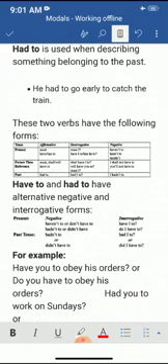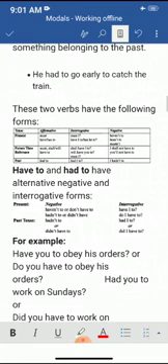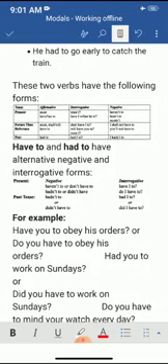These two verbs have the following forms: must in affirmative sentences, must, have, has to. In interrogative sentences, must I, have I. Negative, haven't to, hasn't to, mustn't to. In future time reference, must, shall, will, have to. Shall have I to, will have you to. I shall not have to, you will not have to. Past tense is had to, had I to, I hadn't.